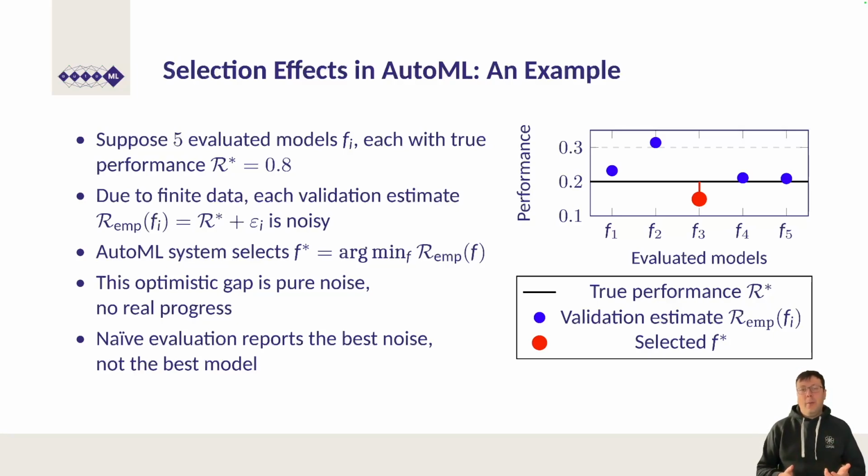Because we are estimating performance from finite data, each validation estimate is noisy. Each measured score is the true performance plus or minus some random error. Now the system selects the configuration with the lowest measured score and reports that score. What happens? Well, even though no configuration is genuinely better than any other, the reported score may easily have a performance as low as 0.15 or even lower, purely because we are taking the minimum over the various noisy measurements. This optimistic gap is not real progress, it is pure noise presented as a result. The conclusion? Well, naive evaluation reports the best noise, not the best model.